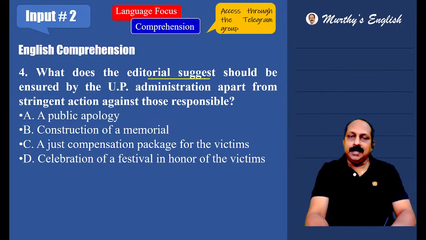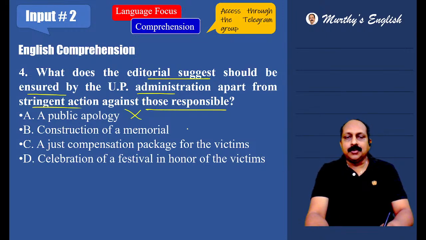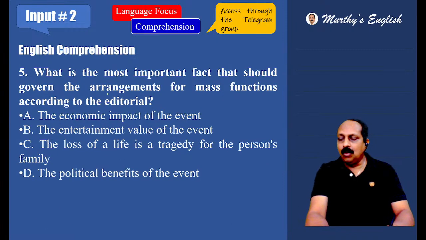What does the editorial suggest should be ensured by the UP administration apart from stringent action against those responsible? On the one hand, the UP administration has to take stringent action against those who are responsible. On the other hand, it has to do something, that is compensation. A public apology, construction of a memorial, a just compensation package for the victims. That is, in a way, justification. Just package, compensation package. No one can replace the loss of life, but just compensation, definitely, it is in a way compensation. That's why we use the word compensation.